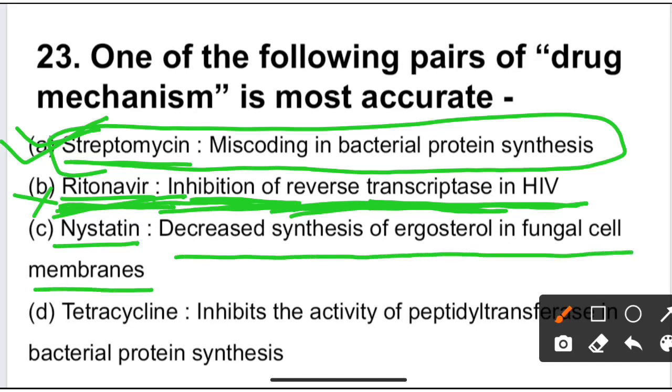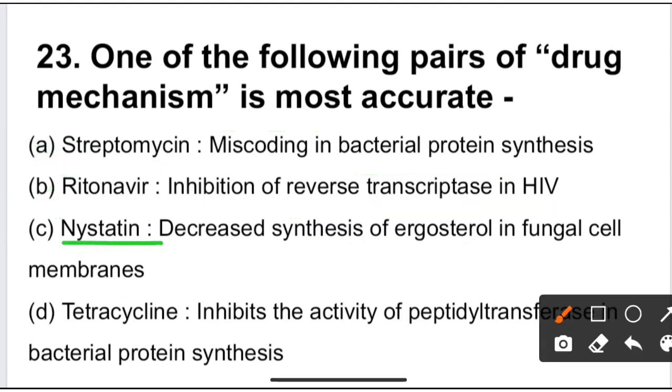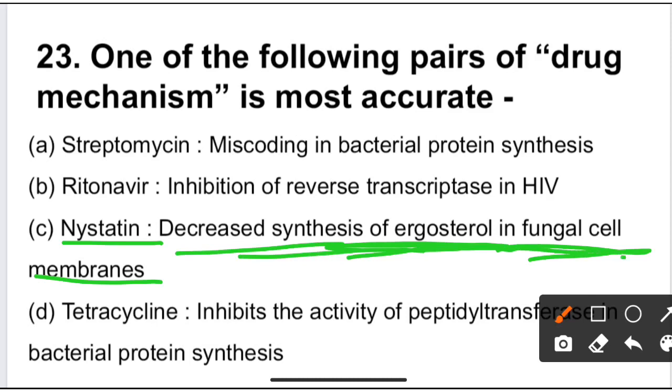It is also incorrect because nystatin does not decrease synthesis of ergosterol, but it makes pores in the cell membrane. Nystatin binds with ergosterol in the cell membrane and makes pores, so ionic concentrations are not maintained properly in the cell.